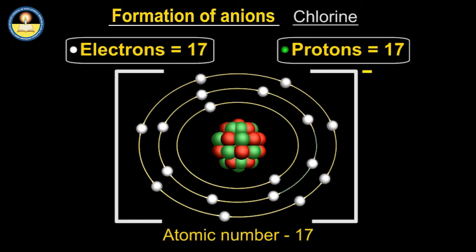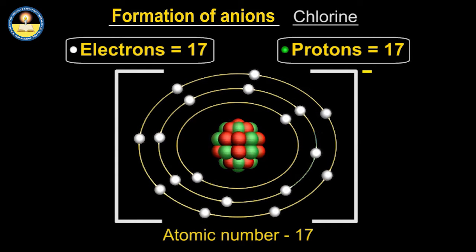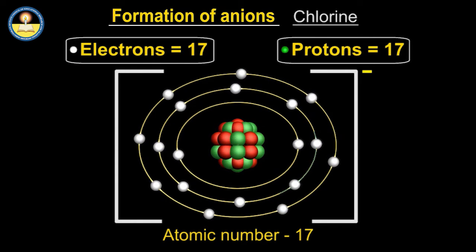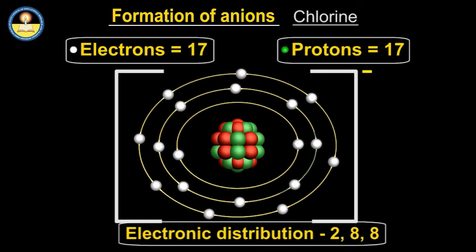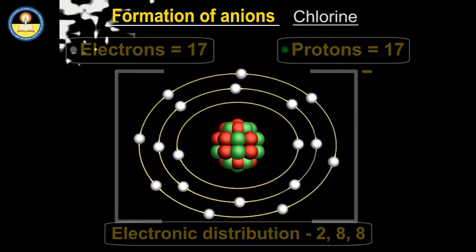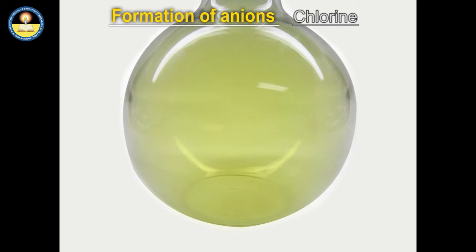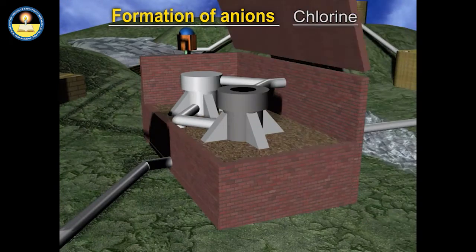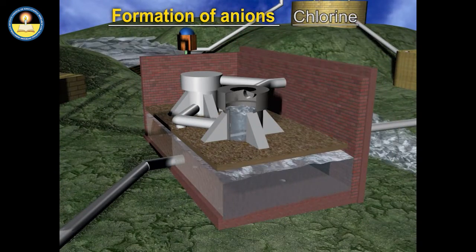This indicates that there is an extra electron in the chloride anion in comparison to neutral atom. The electronic configuration almost resembles that of a noble gas atom. Chlorine is very reactive and can kill germs and make drinking water safe.